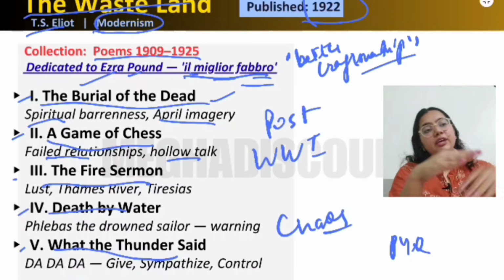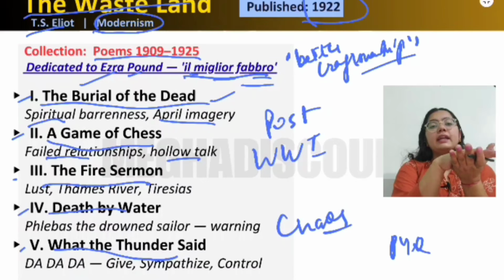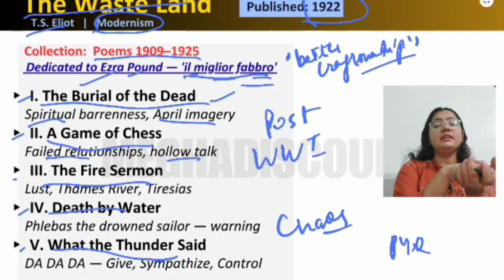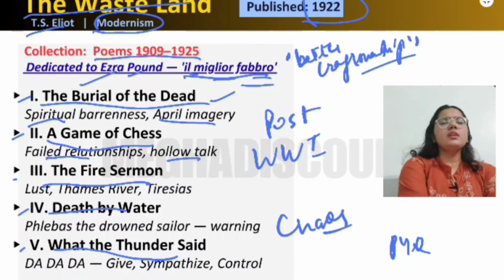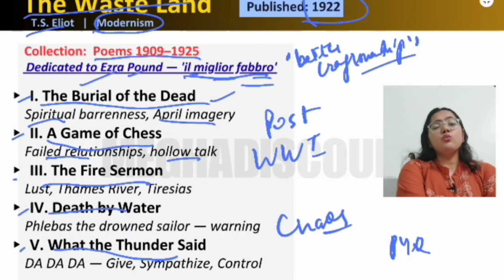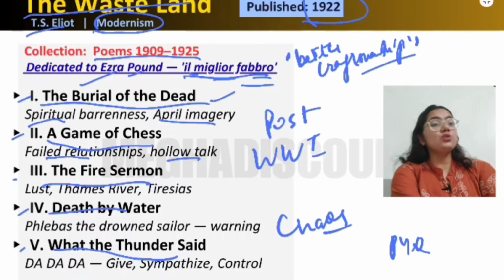As the waves come, he gets uplifted and he remembers everything. So Phlebas is a kind of warning to all the people that you will die too. This is not just the story of this Phlebas who is dying. You will also die. You will also have to suffer for the things that you are doing in this lifetime.